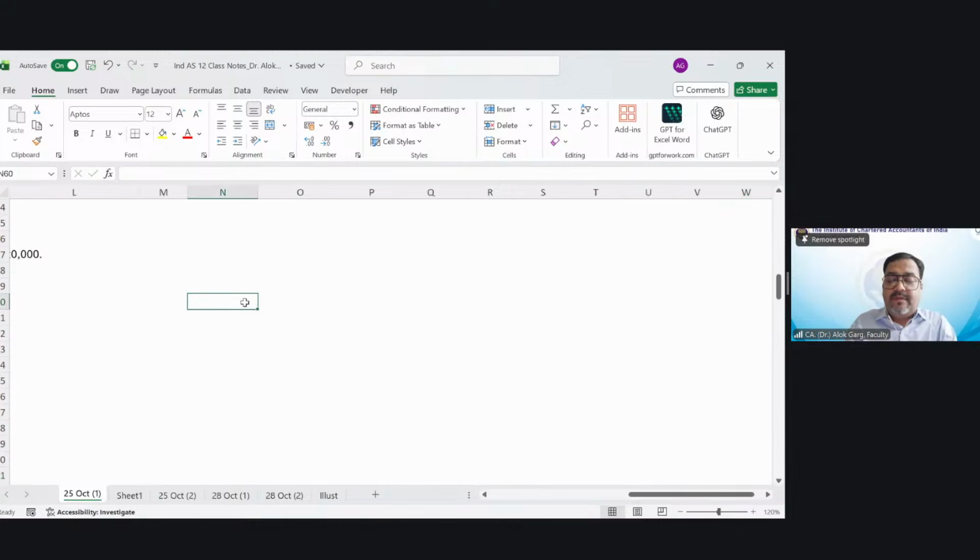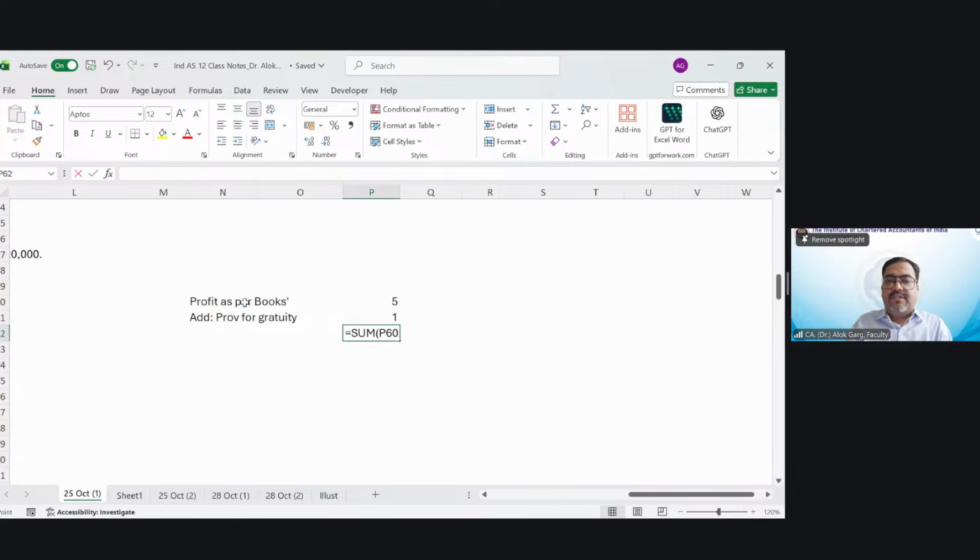For example, the profit as per books is 5 crore, and add provision for gratuity because it will be disallowed, 1 crore rupees.